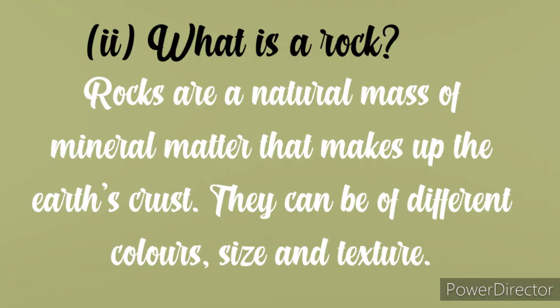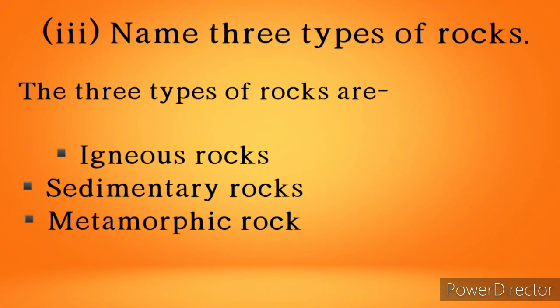Question number 2. What is a rock? Rock is any natural mass of mineral matter that makes up the Earth's crust. They can be of different color, size and texture. Third, name three types of rocks. Answer: igneous rocks, sedimentary rocks and metamorphic rocks.